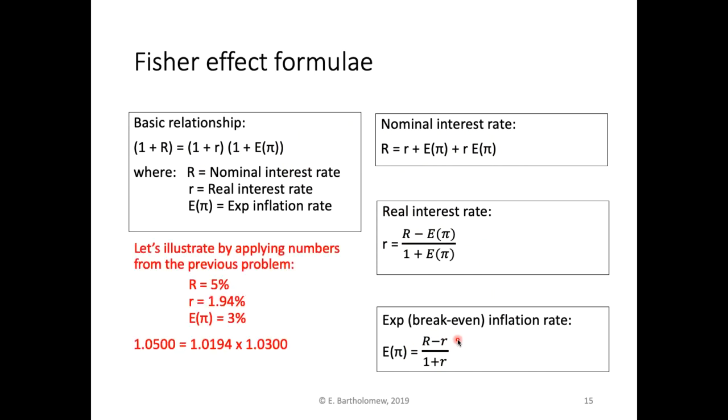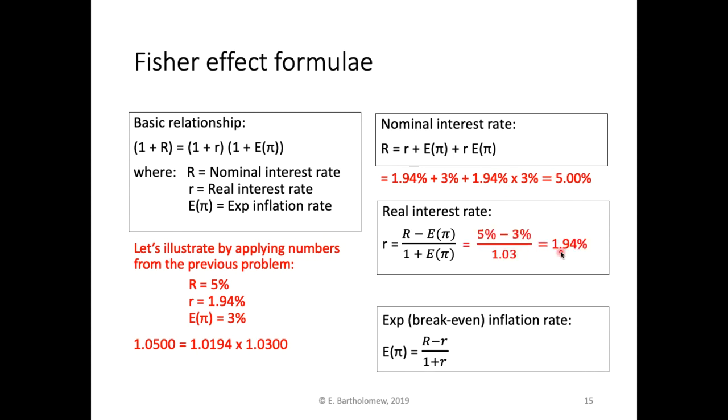So if we look at our example numbers, you can see how this all relates. 1.05 is equal to 1 plus the real rate times 1 plus the inflation. Or if we looked at it in terms of nominal rates, 1.94% plus 3%, and then this is that extra term.